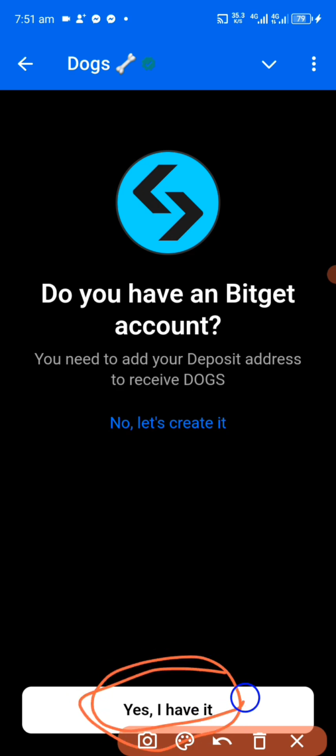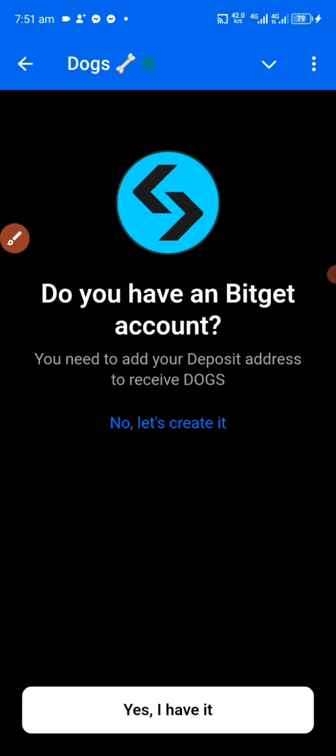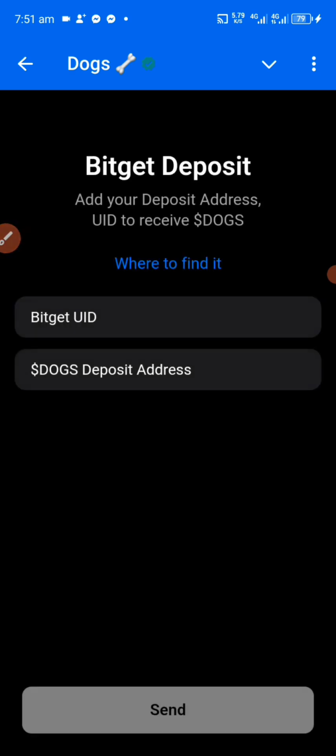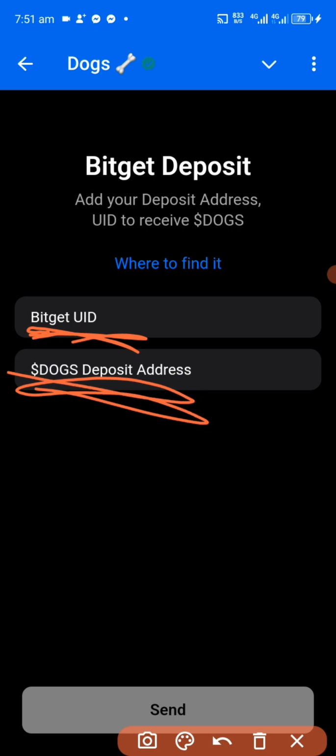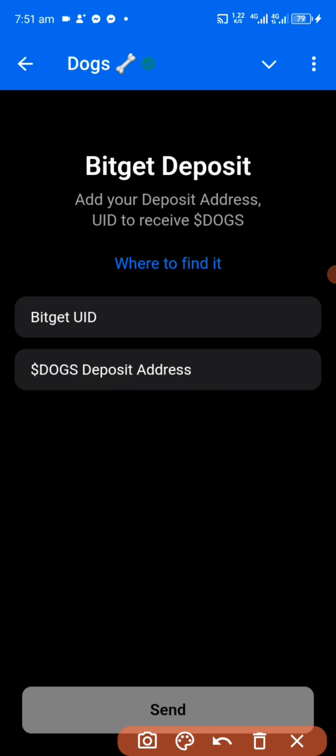I have it here. So if you don't have, I'll drop a link in the description to register to get a bonus as soon as you complete your registration and you verify. So as you can see, you only need the Bitget UID and the DOGE deposit address.